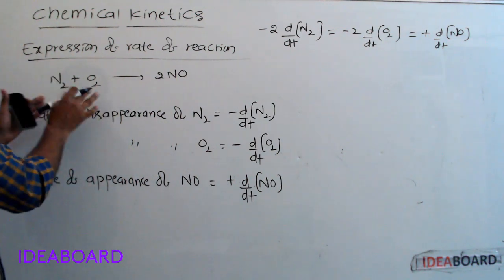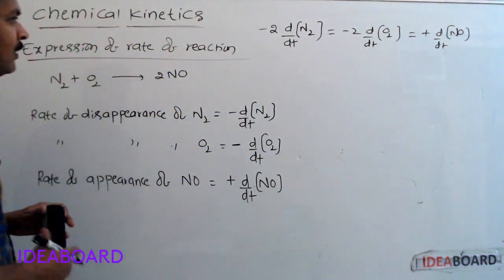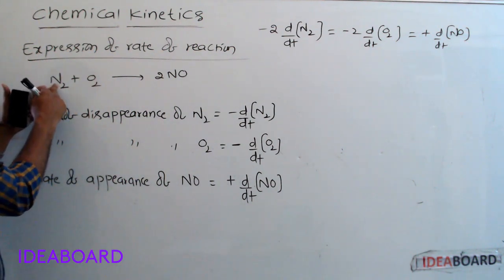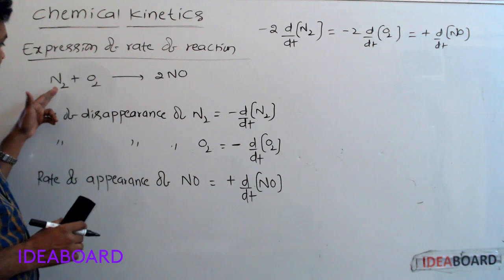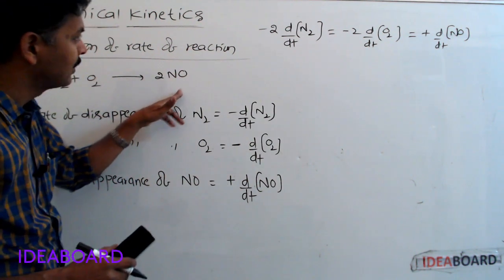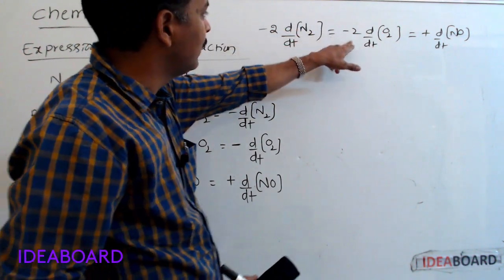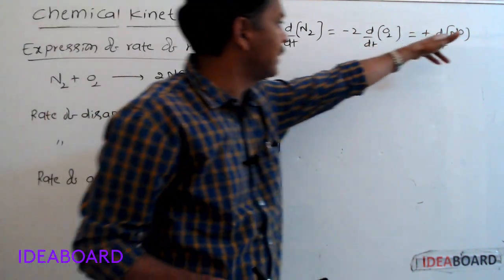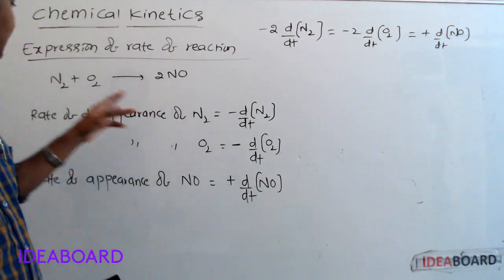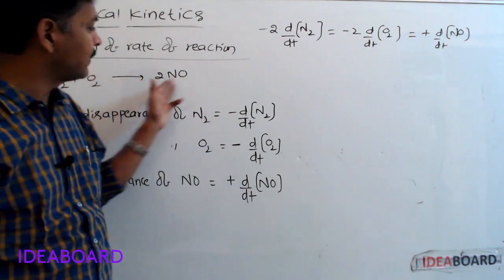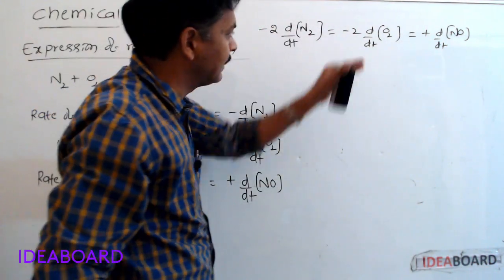So here, to express the rate with respect to nitrogen, we should take minus 2 into d by dt of nitrogen concentration, because the rate of disappearance of nitrogen and oxygen together equals the rate of appearance of NO. To equalize the rate of disappearance of nitrogen and oxygen with that of nitric oxide, we should multiply by 2, or simply divide the whole equation by 2.